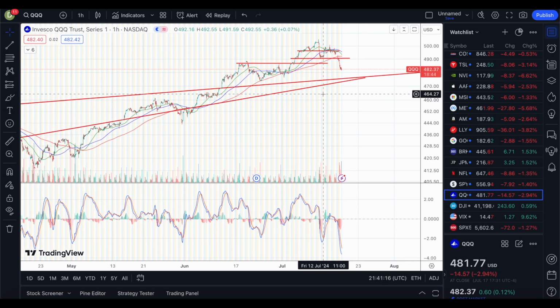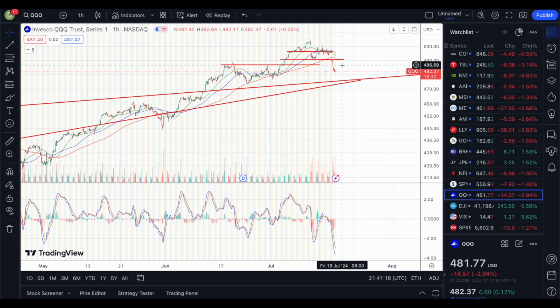So besides those levels, to the upside, in case you think it's going to go to the upside, the first level of resistance that we saw before was resistance here, give or take. And I think there was a small consolidation resistance level right there, or support, and that's about $486 and some change. Then the next level is about 490 and some change. Then the moving average is about 492 and some change, 493 and some change, 495 and some change.